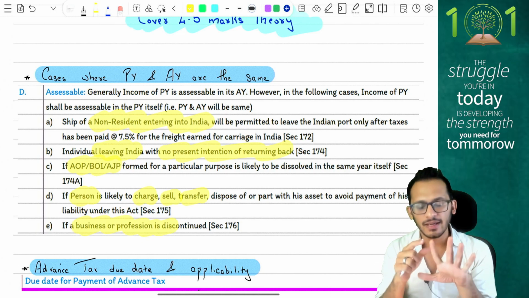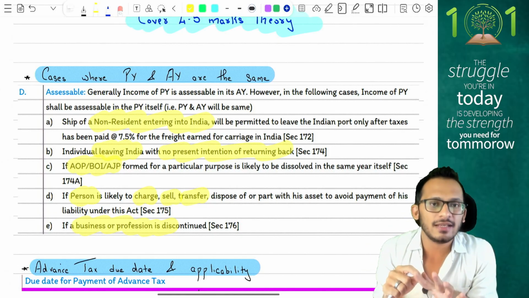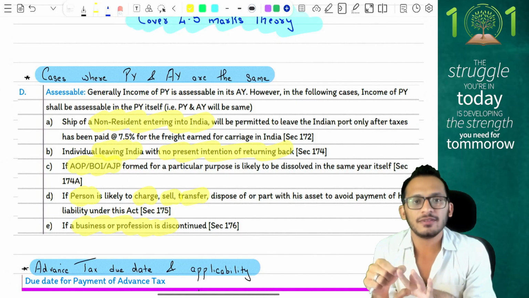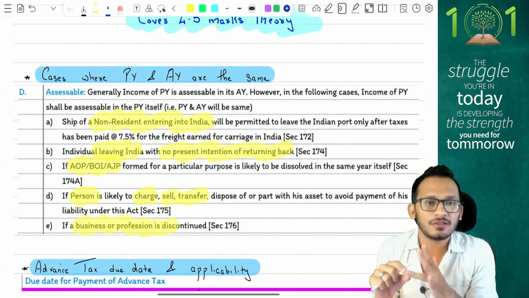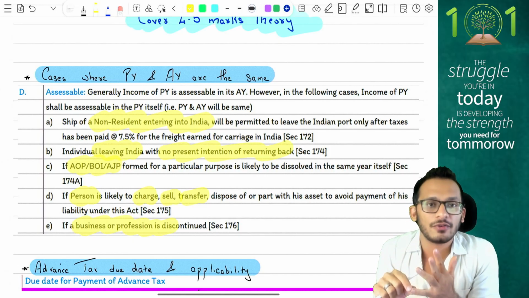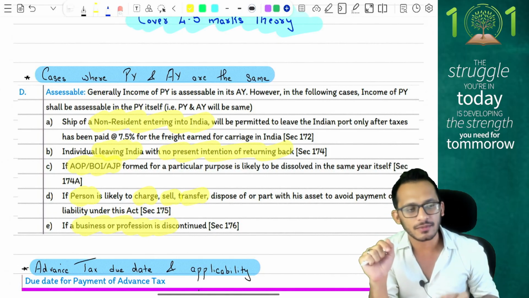What are the 5 cases? A ship of a non-resident which is coming from outside India to India. Any individual who is leaving India with no intention of coming back. Any AOP, BOI or AJP which is formed in the current year and is dissolved in the same year. Any business or profession which is discontinued in this previous year. And if you're planning to sell off any of your assets with an intention to evade taxes. These are the 5 cases where your PY and AY will become the same.